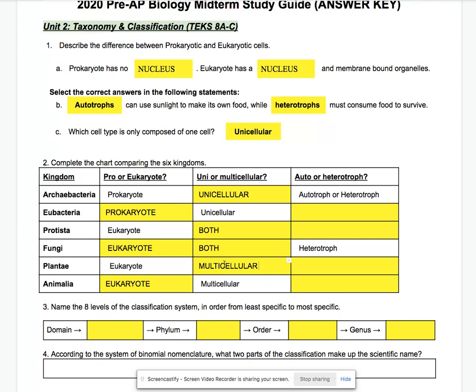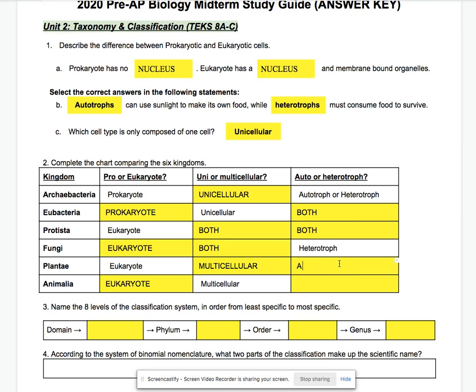Autotrophs or heterotrophs? Archaebacteria can be both autotrophic or heterotrophic. So can eubacteria. We have some bacteria that can use sunlight for their own energy, and then we have some bacteria that need to eat to survive. The same thing goes with Protista. They can also be both. Fungi are heterotrophic only because they have to eat other organisms to survive. They're the decomposers, so they need to feed on something else to survive.